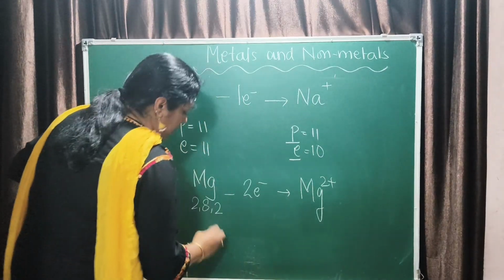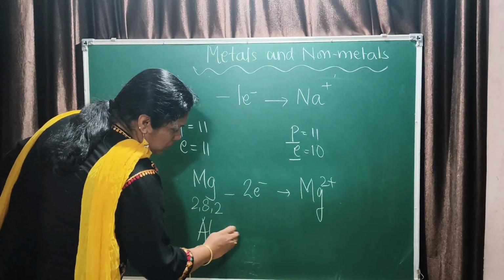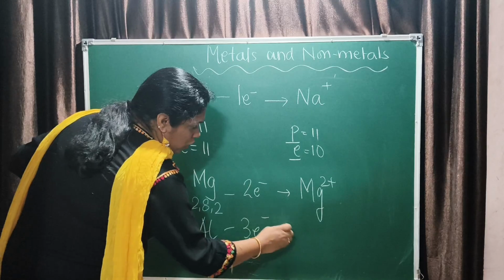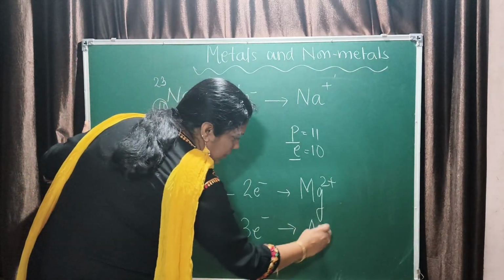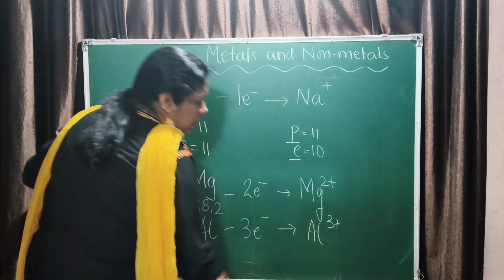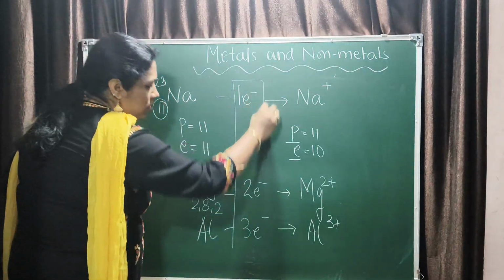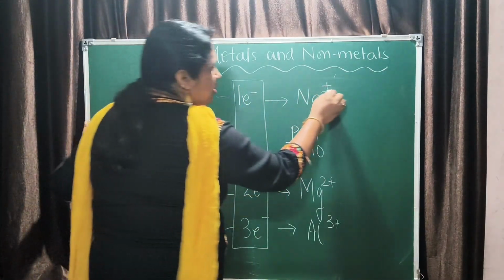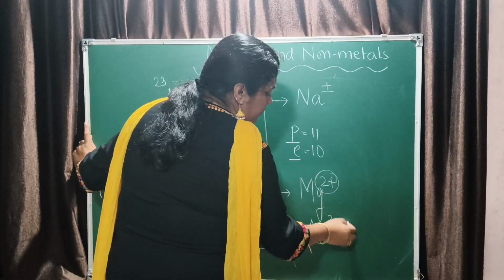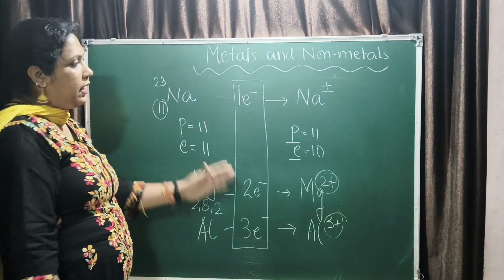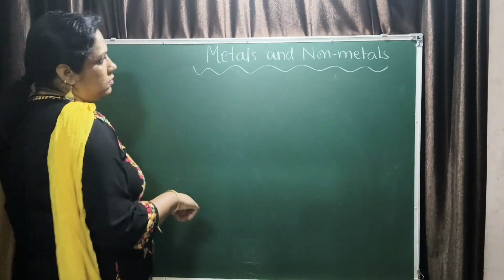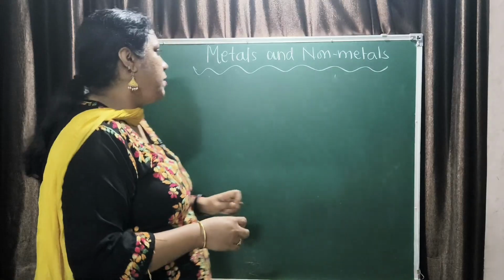Aluminium loses 3 electrons to form Al3+. Whatever number of electrons are lost, that much charge is developed on the element, and hence cations are formed.